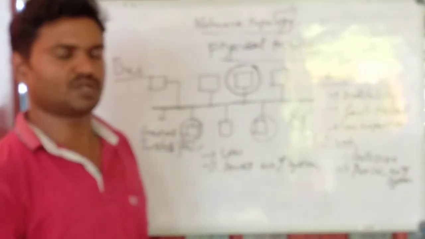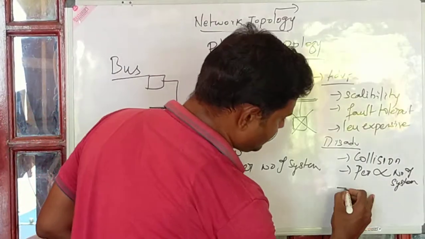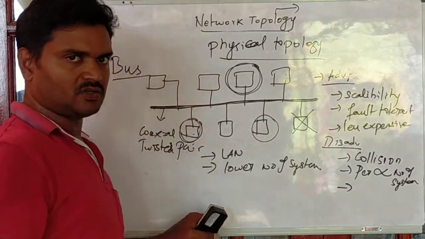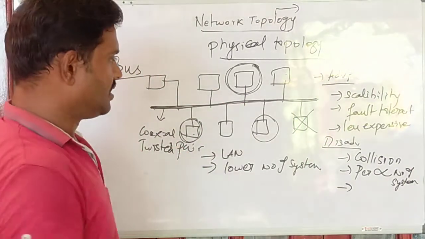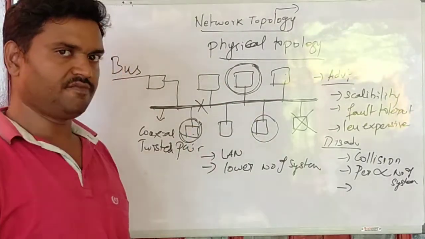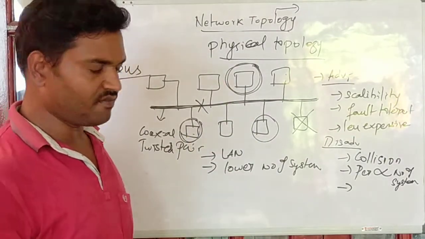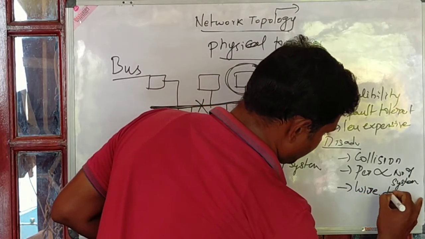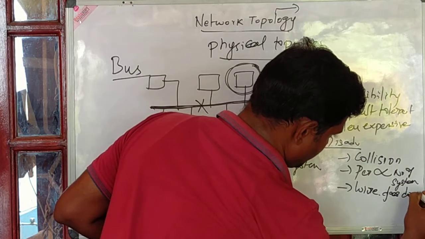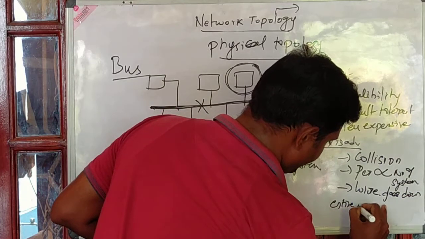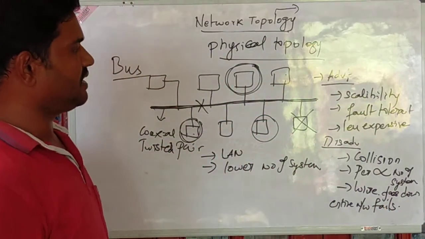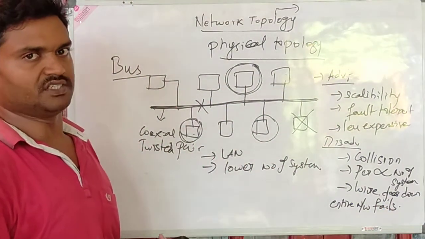There is a high possibility of collision to occur in case of bus topology, and that is an important point. Since all the systems depend on the single medium, there is a possibility of failure. If the wire goes down, then the entire network fails. So these are the major advantages and disadvantages of bus topology.